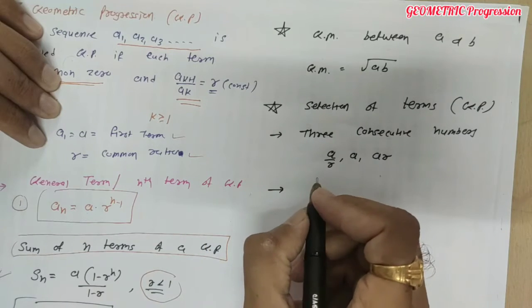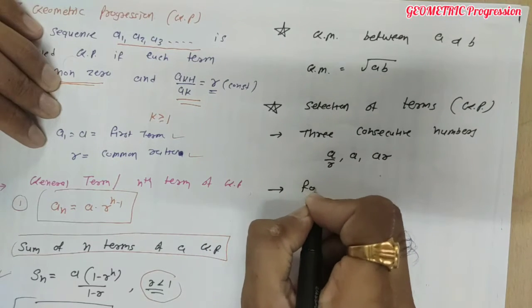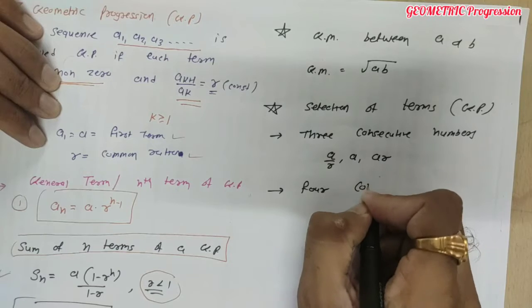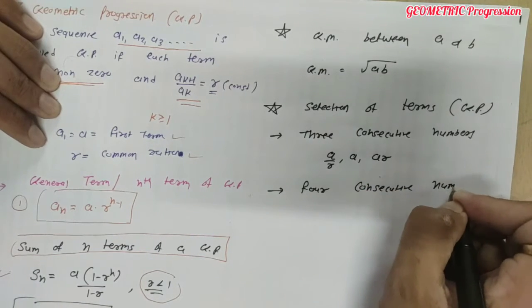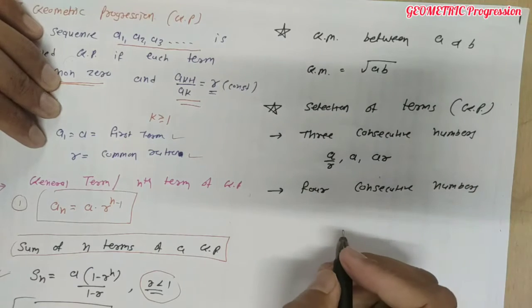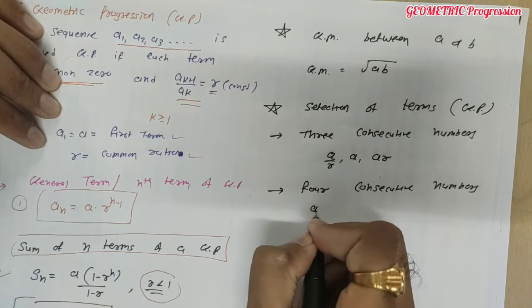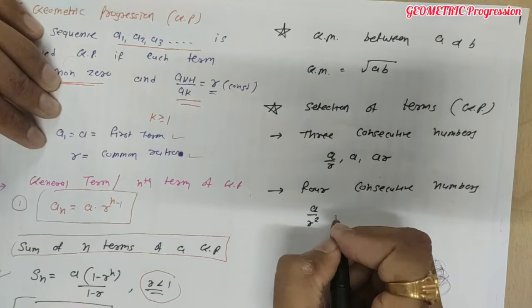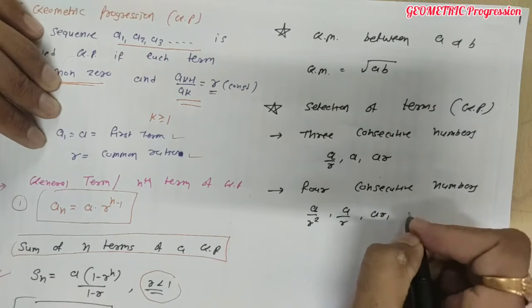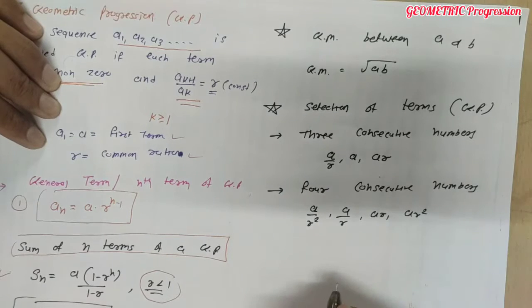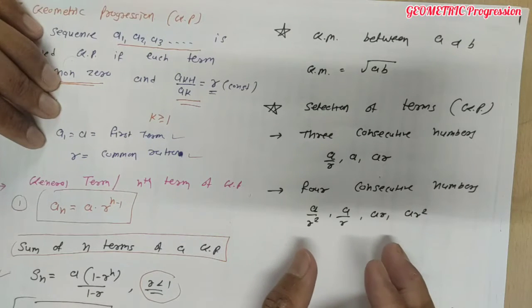Done. If 4 consecutive numbers are there, then we will assume like this: a by r cube, a by r, ar, ar cube. These are the 4 consecutive terms which are in GP.